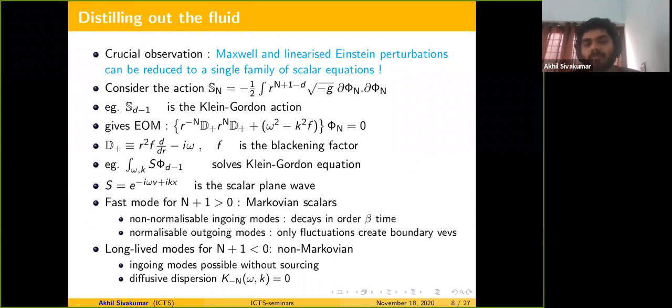What I mean by that is that the ingoing modes of this solution will be non-normalizable, and hence if you switch off the non-normalizable modes, the ingoing modes immediately turn off.